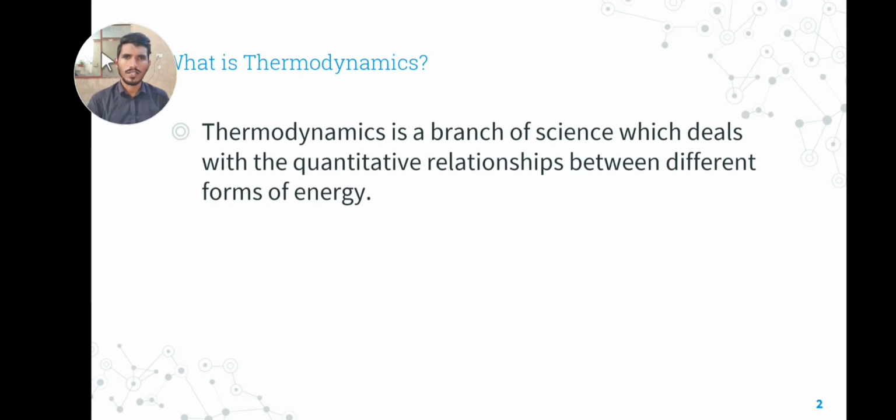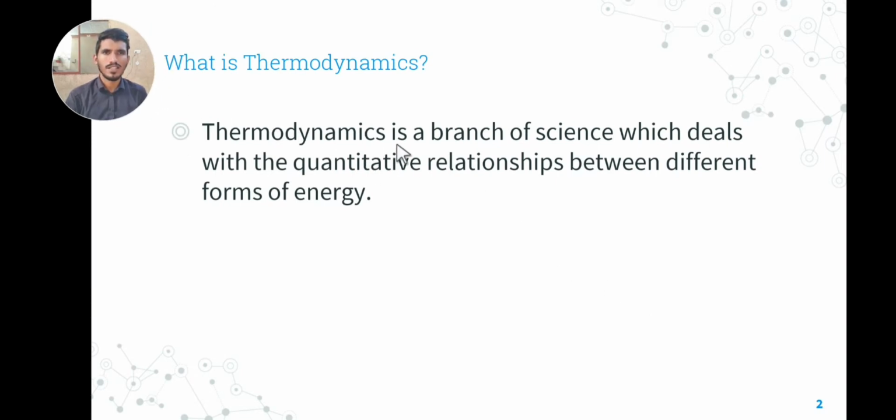What is thermodynamics? So thermodynamics is a branch of science in which we study the quantitative relationship between different forms of energy. So what do we study in thermodynamics? In thermodynamics we study the relationship between different types of energy, the quantitative relationship between different forms of energy.